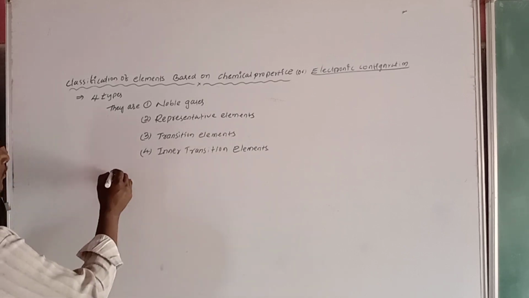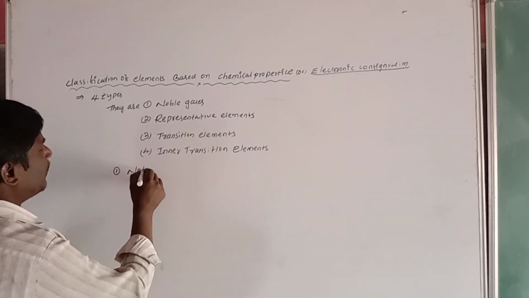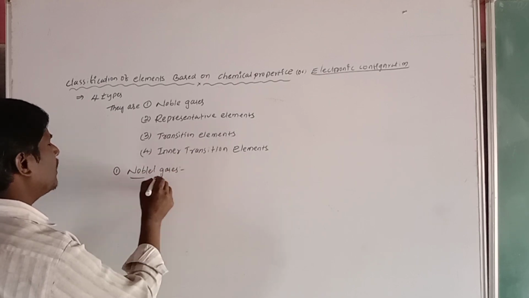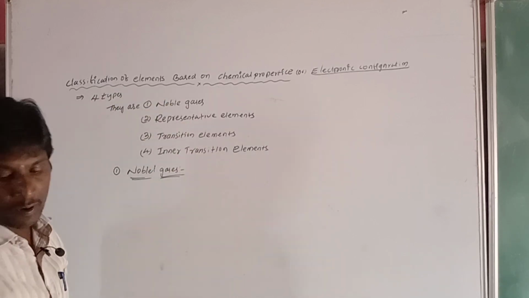Now we discuss the first one, noble gases. What is meant by noble gases? This is the first topic based on chemical properties.